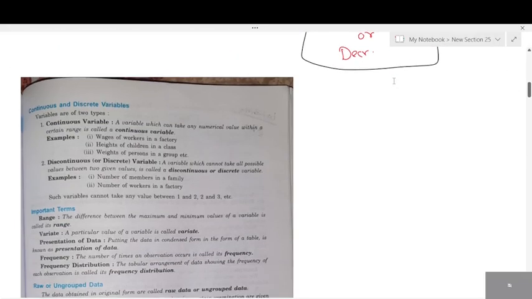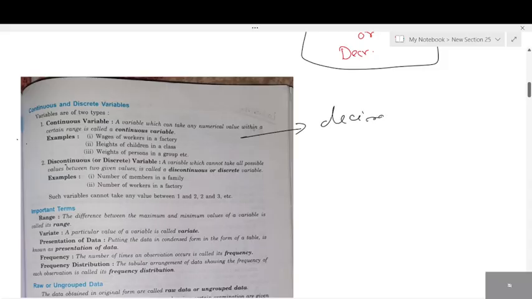In variables, there are two types: continuous variable and discontinuous. Continuous variables can take even decimal numbers. For example, salary, wage of a worker, height of children, weight of a person. Weight can be 25.2 kgs, or 32.3 kgs, correct? There are decimals here.